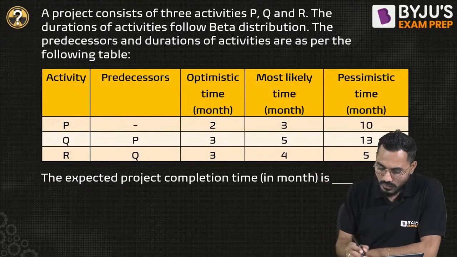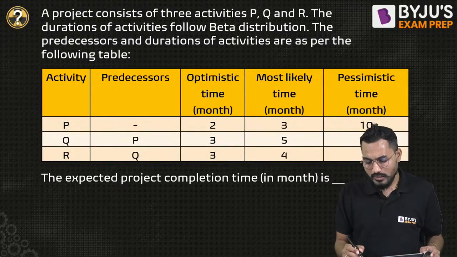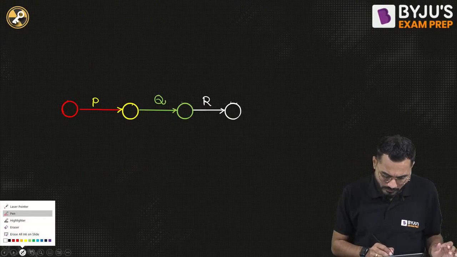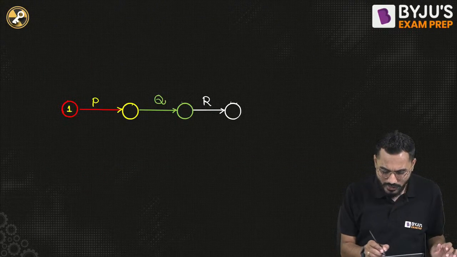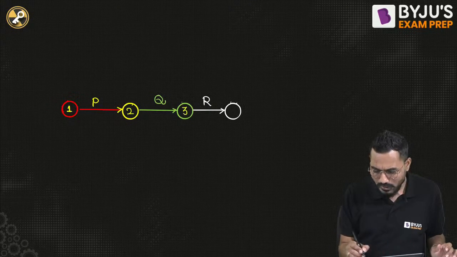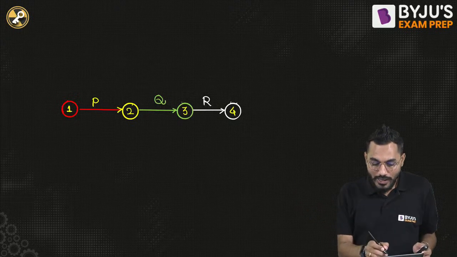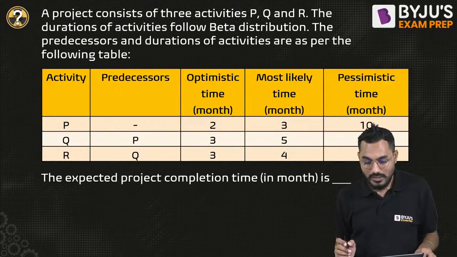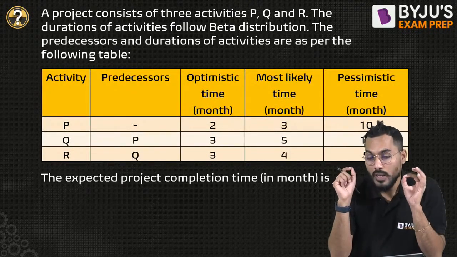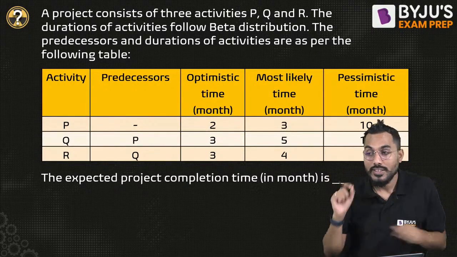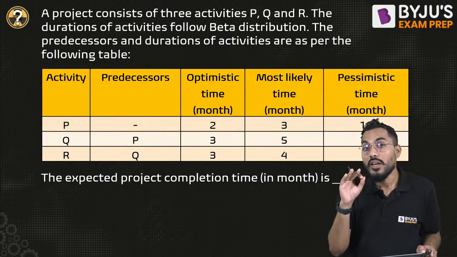Now there is a certain thing given. We have to give the network diagram event numbers. How to give the event numbers? This can be 1, this can be 2, this can be 3, this can be 4. As simple as that. Now as far as P, Q and R are concerned, we need to find out the time. But three times are given: optimistic time, most likely time, and pessimistic time. From the table, first of all, we have to calculate the expected time.